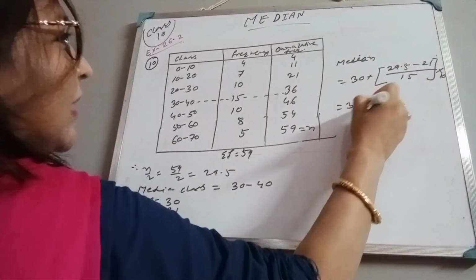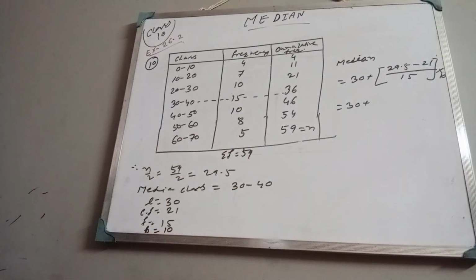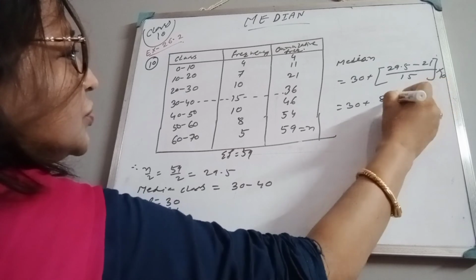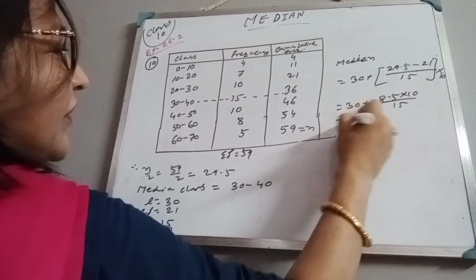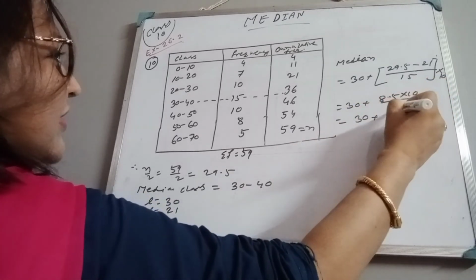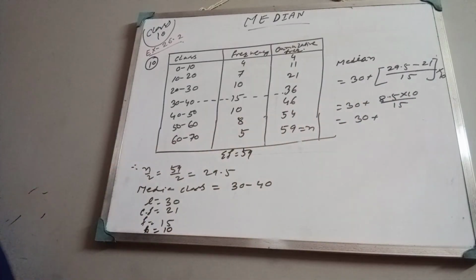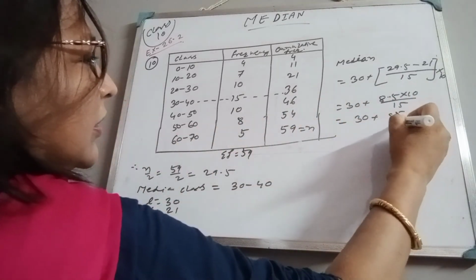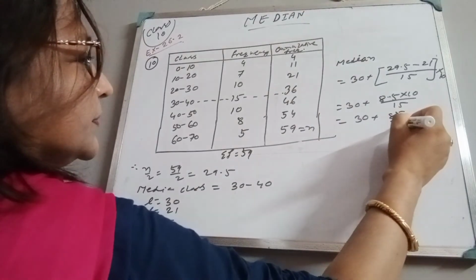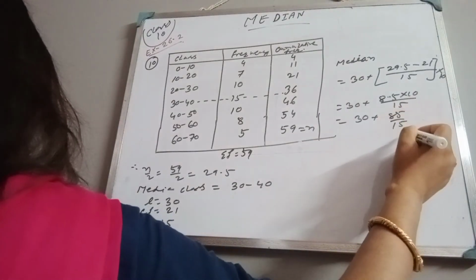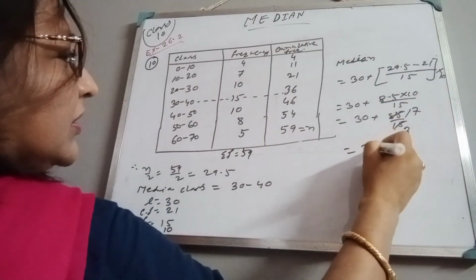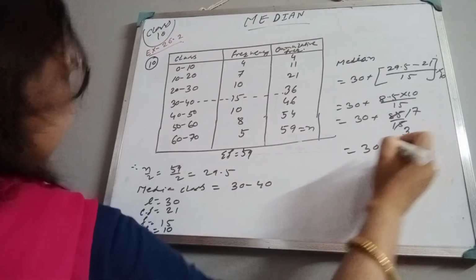So 30 plus 29.5 minus 21 is 8.5. So right here 8.5 into 10 divided by 15. So 30 plus 85 by 15, which is 17 by 3.